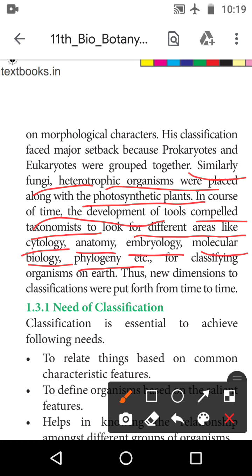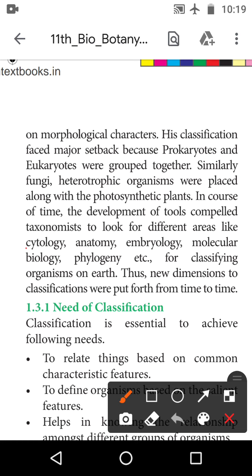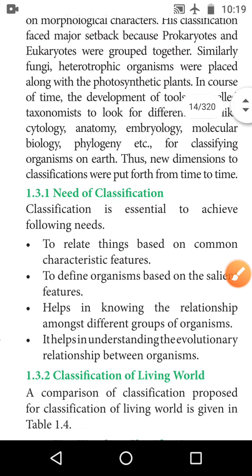In what areas have they done research? Cytology, anatomy, embryology, molecular biology, phylogeny, etc. This is the study, the research for classifying the organisms on the earth. This is the new dimension. Dimension means division. The classifications were put forth from time to time. So classification is very important.